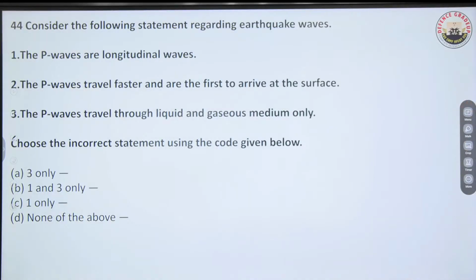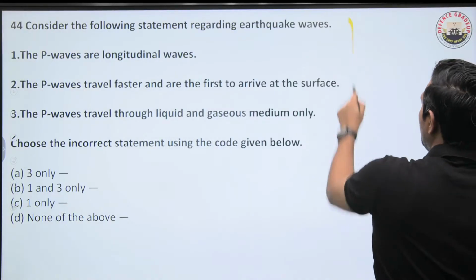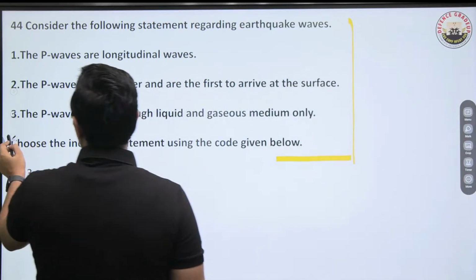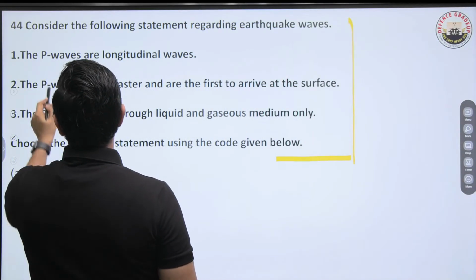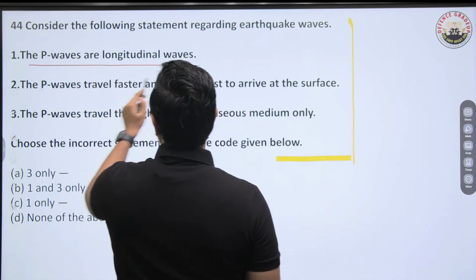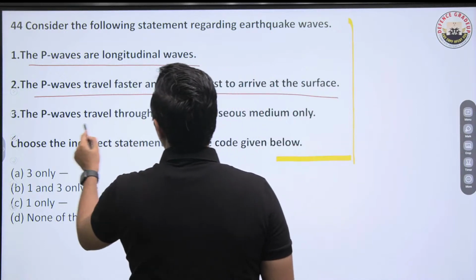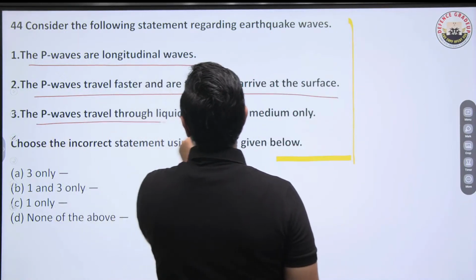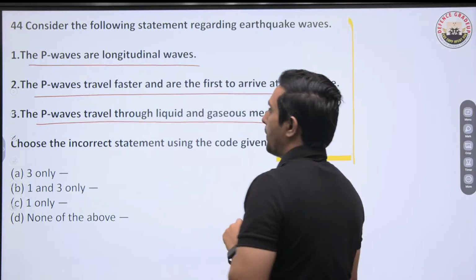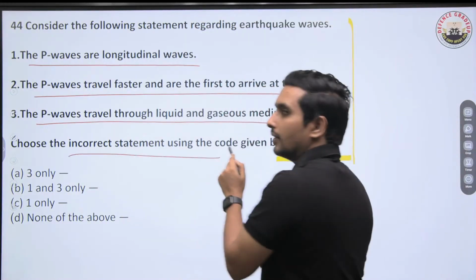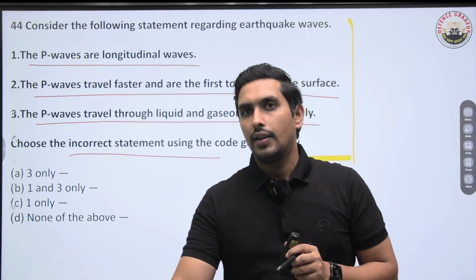44th question says, consider the following related to the seismic or earthquake waves. Got it? So my question is that P waves are longitudinal waves. The P waves travel faster and the first to arrive on the surface. The P waves travel through the liquid and gaseous medium only. So choose the incorrect statement. Tell me, which of the following is incorrect? That is the question.